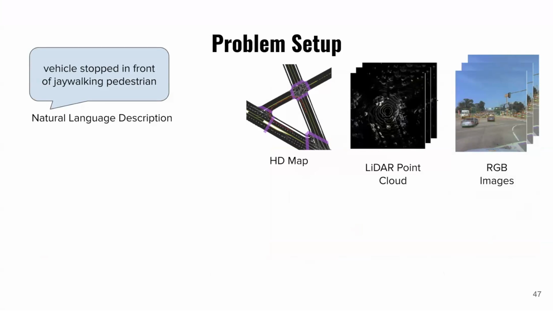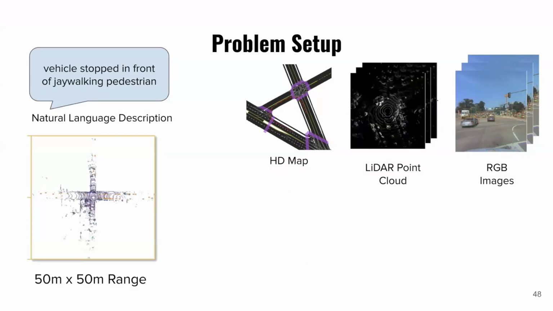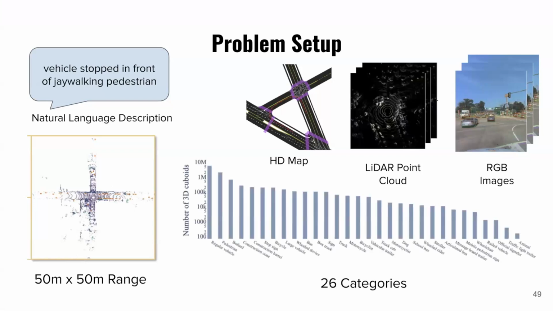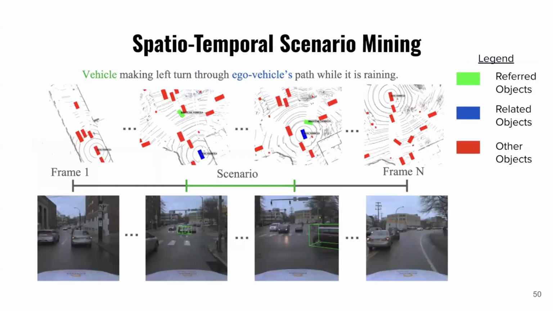You have all the sensor data for the entire log sequence, so you can run your very expensive off-board perception models to really reason about the contents of this log. The challenge is parameterized to find interesting scenarios within a 50 meter by 50 meter range, and we're mostly looking at multi-agent interactions between the 26 most frequent categories labeled within the Argoverse 2 dataset.